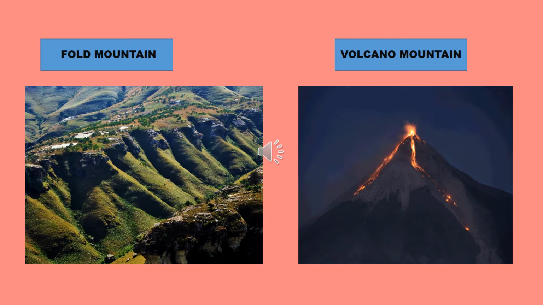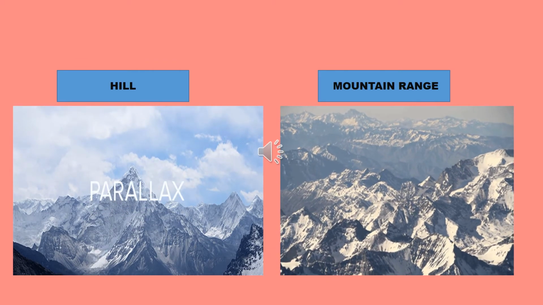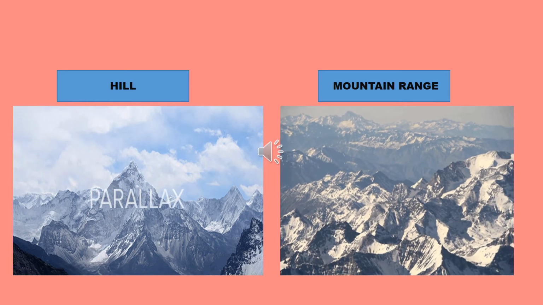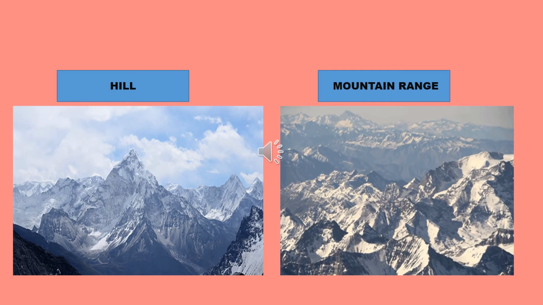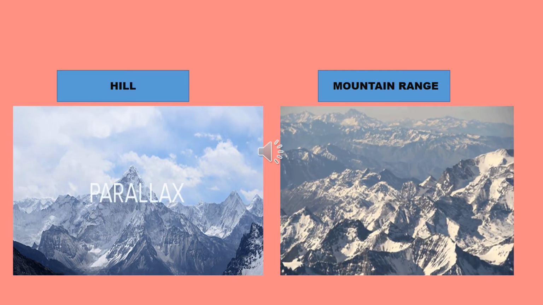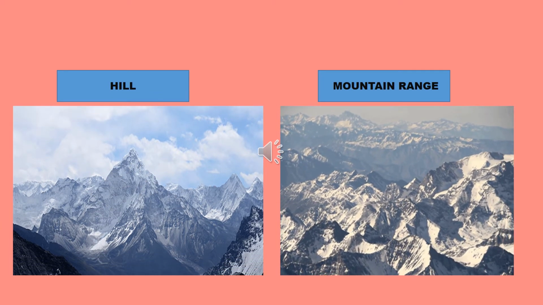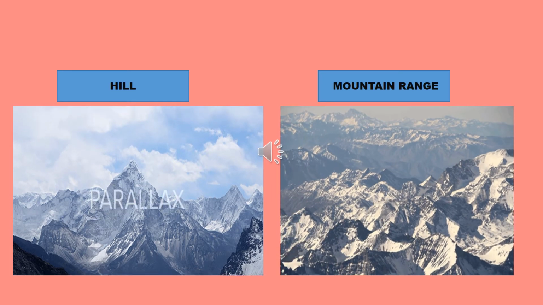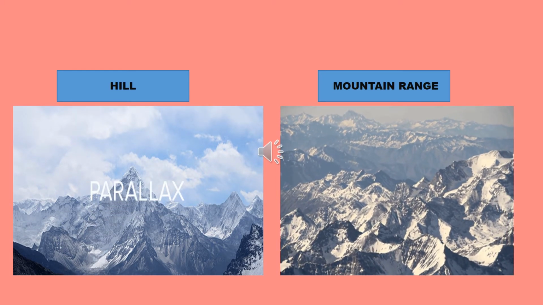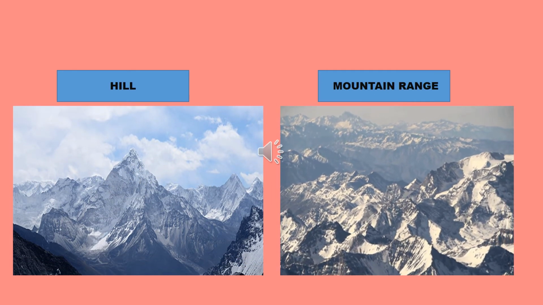This is fold mountain. If you see, it is like a folding, right? So that's why it is named as fold mountain. The next one is volcano mountain. So children, this will be very interesting. First I will brief you about mountain. A mountain is a raised level of land with sloping sides and a sharp peak.